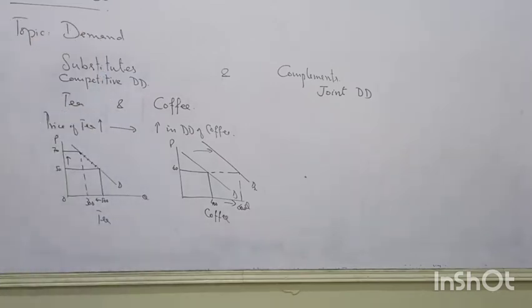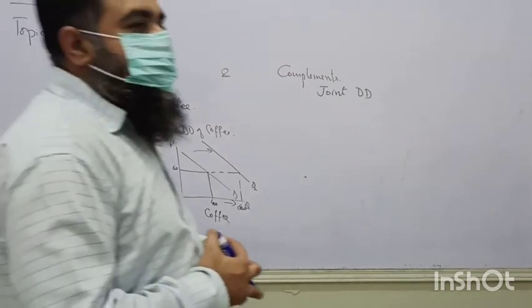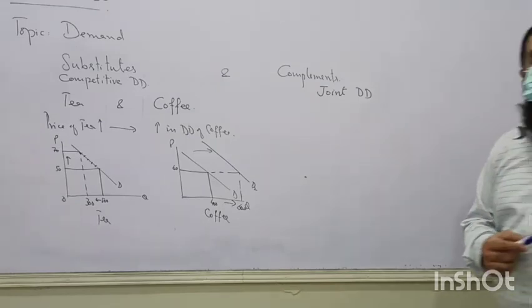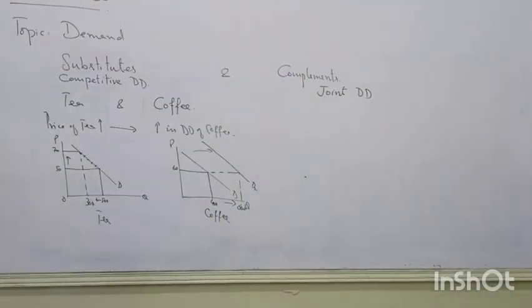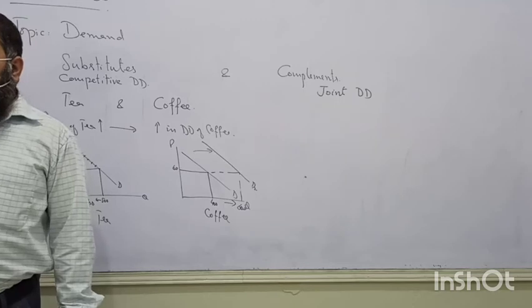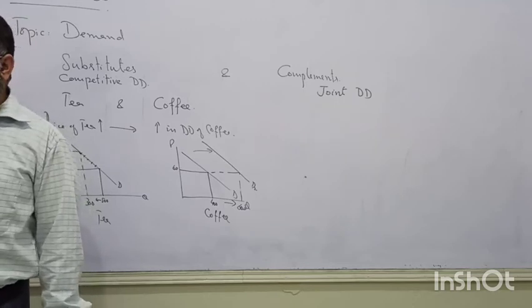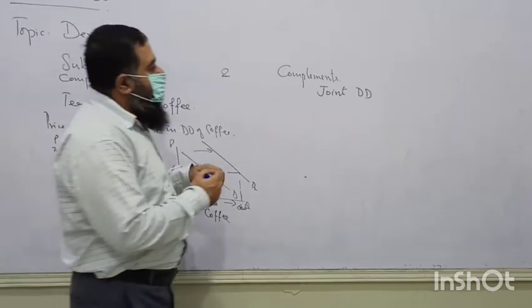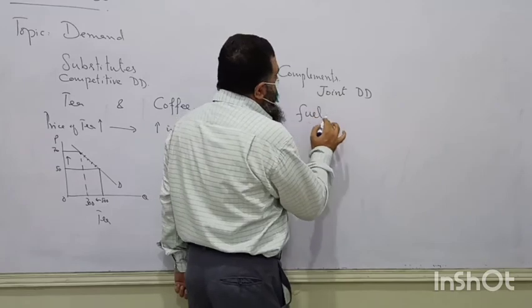Complements are those goods which are jointly consumed. Why did they say this? Like milk and tea or sugar and milk. Petrol and car. Yes. They are jointly consumed. Usually we have this example in our exam. Prices of fuel are affecting the demand of cars. When a complementary good is becoming expensive, there will be less demand of the other good. They are jointly consumed. Can I say here the fuel and car?